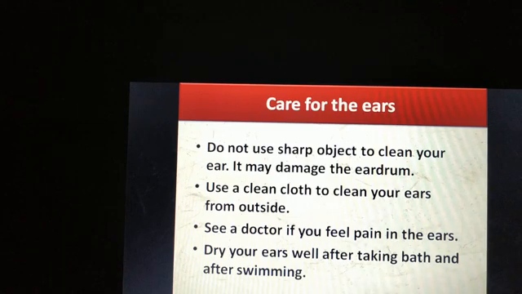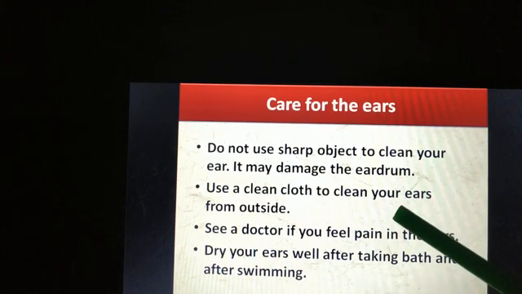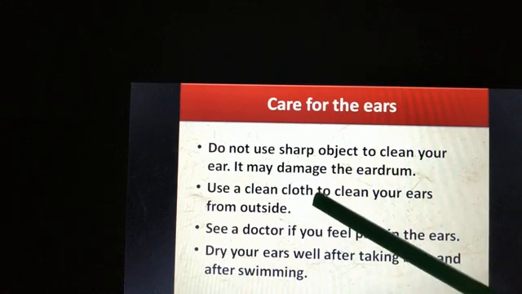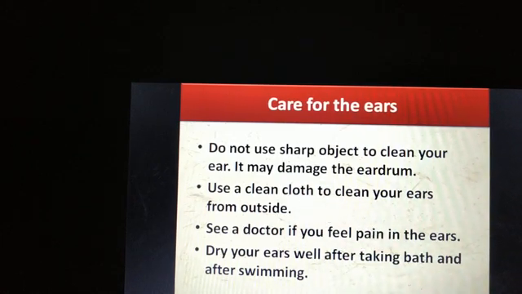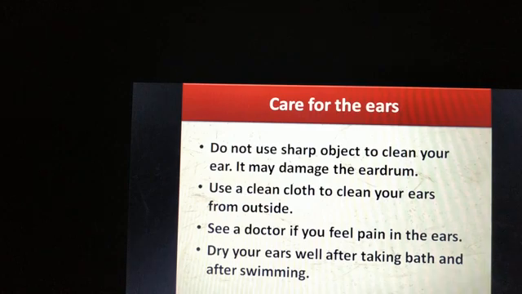Use a clean cloth or towel to clean your ears from outside. So for cleaning your ears from outside, you should always use a clean cloth. See a doctor if you feel pain in the ears. You should always refer to a doctor if you are having any pain in your ears.